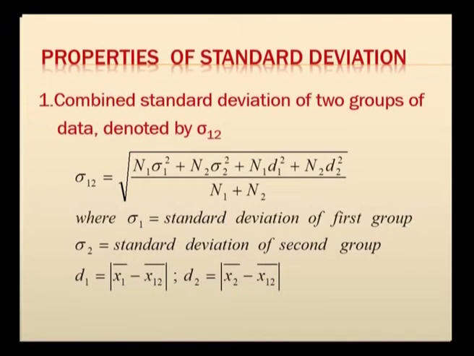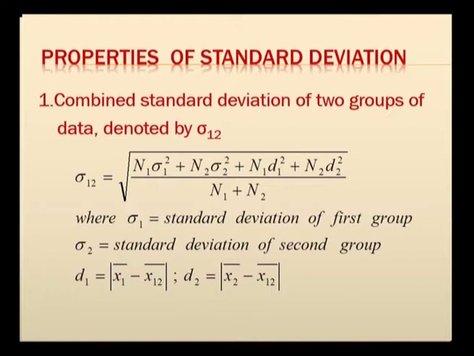Now, we will see some of the simple and important properties of standard deviation. First one is, whenever you take standard deviation for two groups, how to compute it? We denote this by subscripts, sigma 1 and sigma 2, the standard deviation for group 1 and group 2, and here the formula is root of n1 into sigma 1 square plus n2 into sigma 2 square plus n1 into d1 square plus n2 into d2 square divided by n1 plus n2,